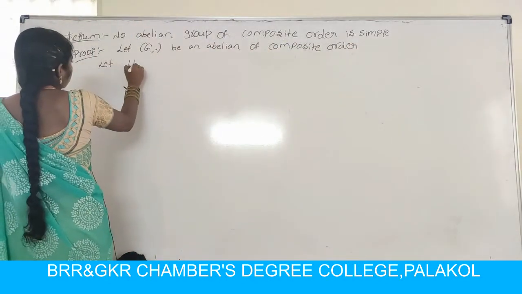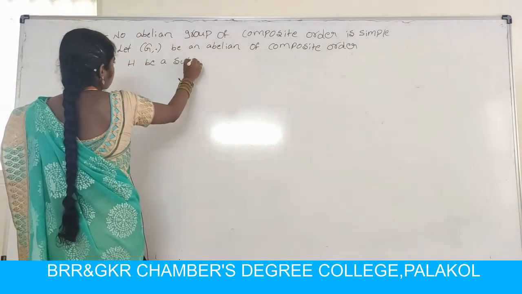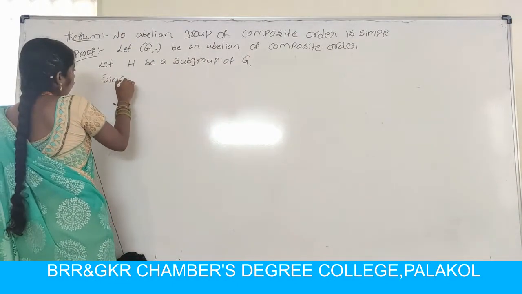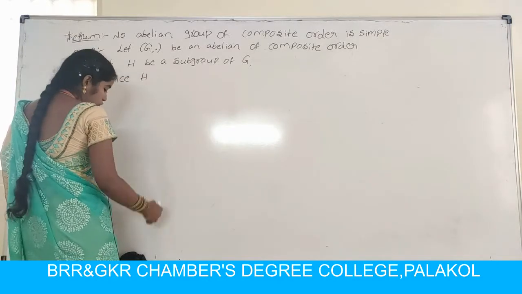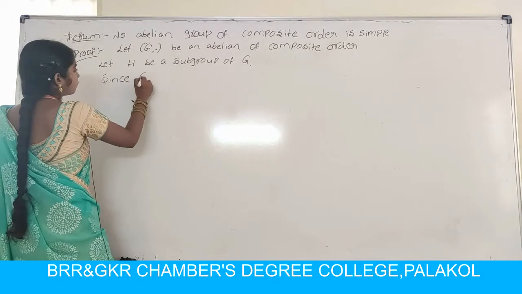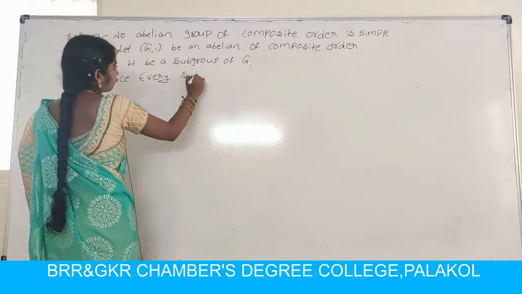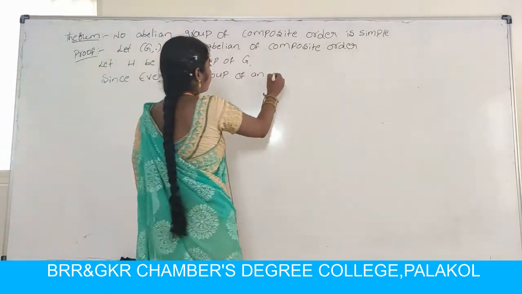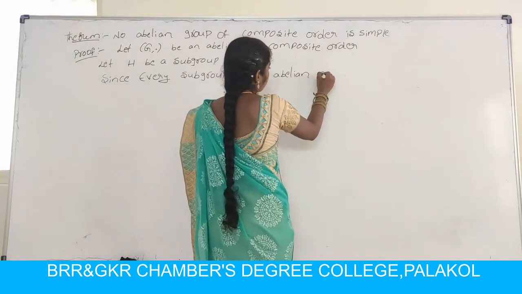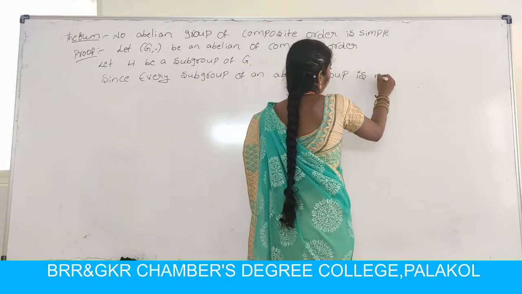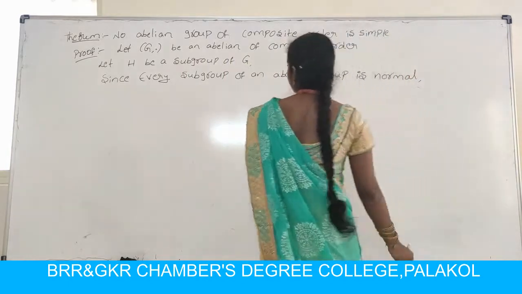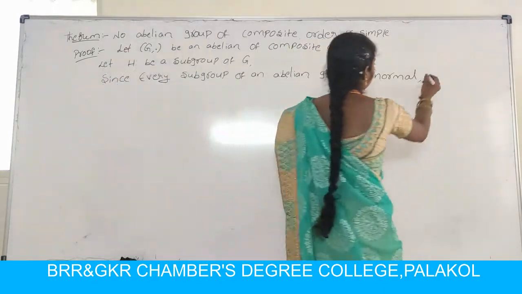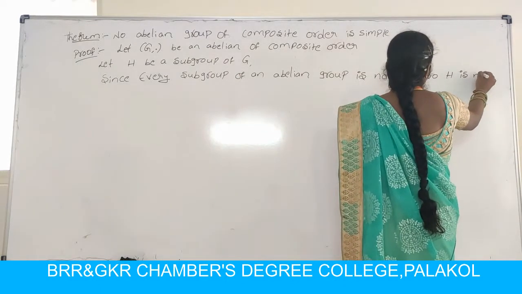Let H be a subgroup of Z. By a known theorem, every subgroup of an abelian group is normal. So H is normal.